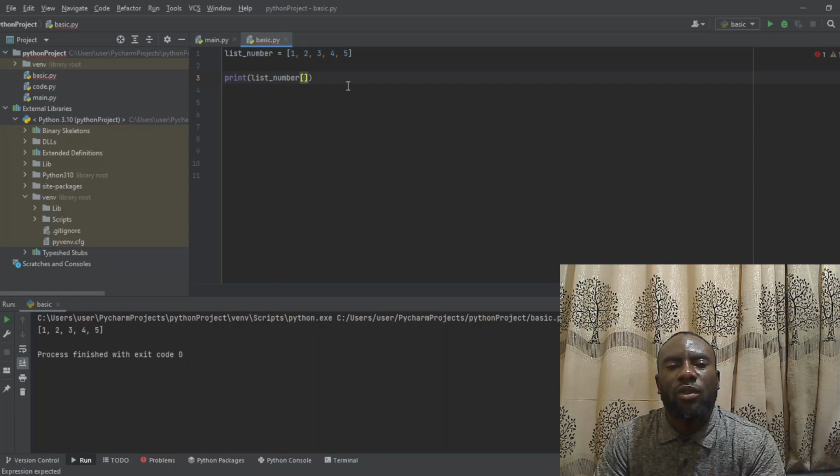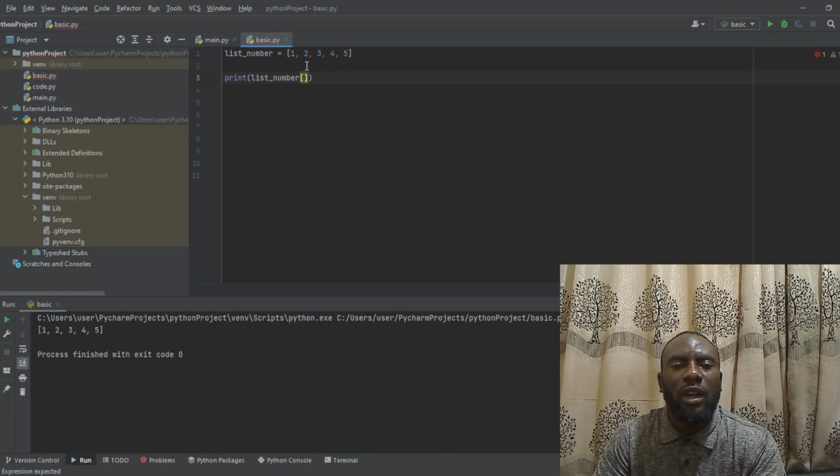Let's say you want to count them by order, that is, which one comes first, which one is second and third. In programming, the index number always starts with 0. So 1 is at position 0, 2 is at position 1, 3 is at position 2, 4 is at position 3, then 5 is at position 4.